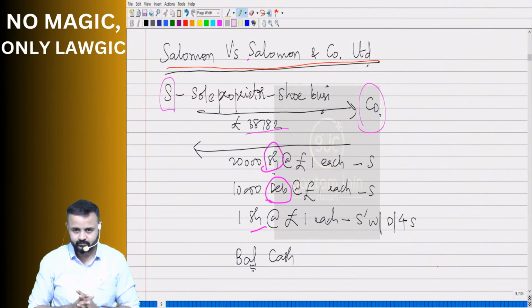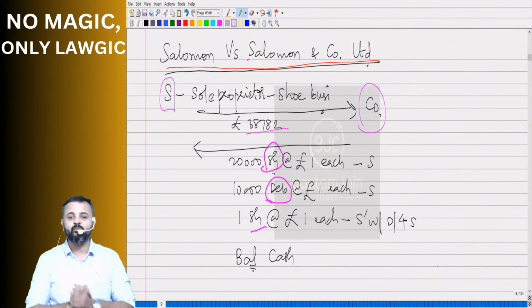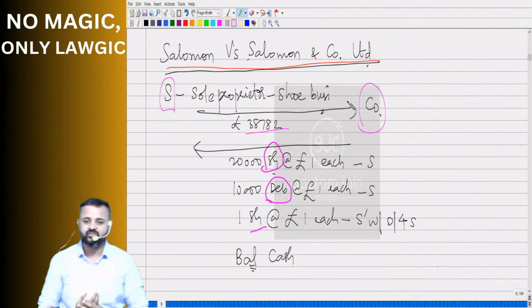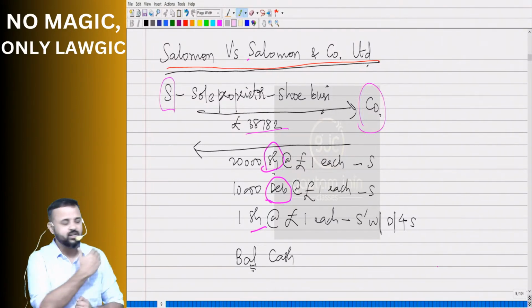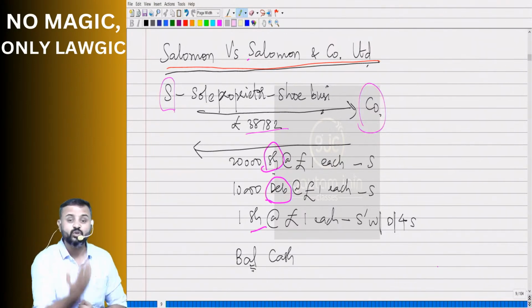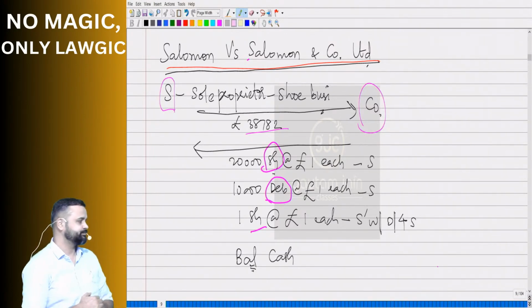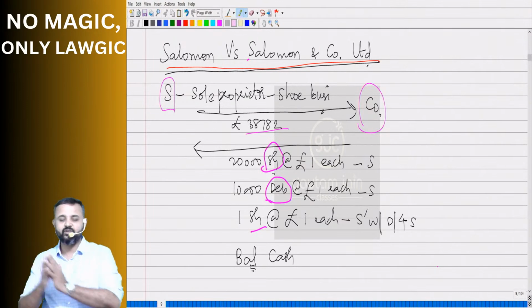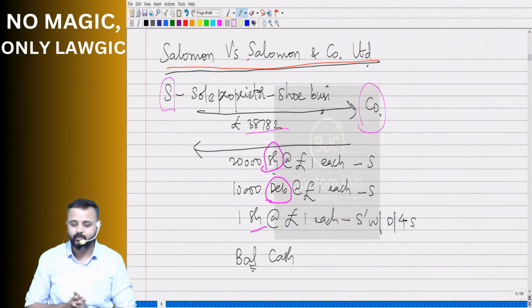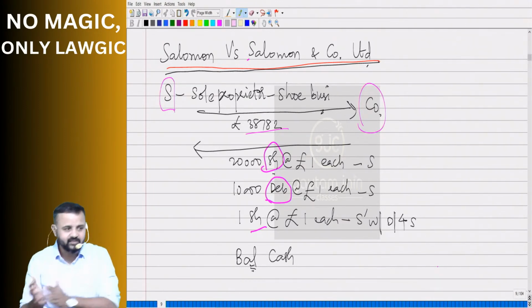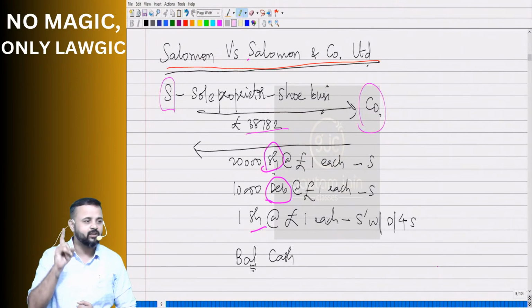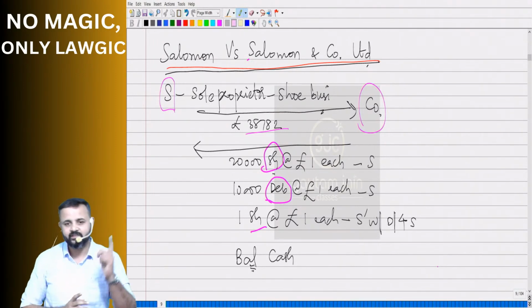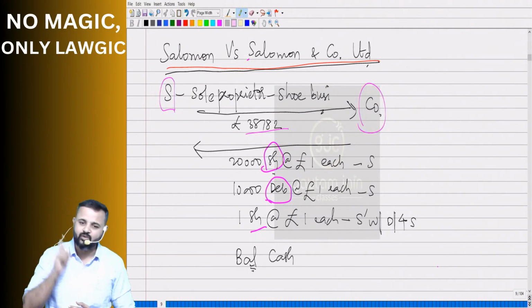Correct or not? So that's where company form of business is what even Mr. Salmon thought, with so many advantages. So he thought, let me convert my sole proprietorship business into company form. So he will give this business worth 38,782 pounds to the company. Company has to give in return some consideration. So what did they give? 20,000 shares of £1 each. To whom? Salmon.